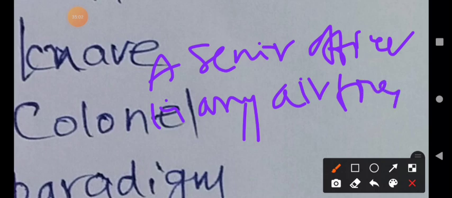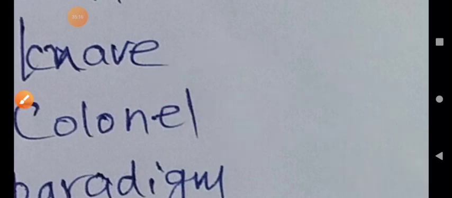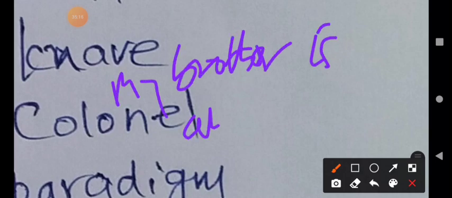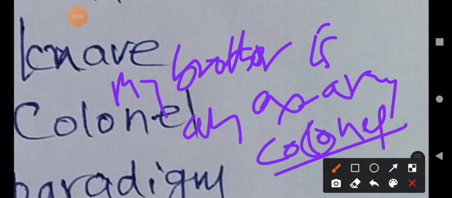Not only the air force but also the marine. For example, the usage is: my brother is an ex-army colonel. COLONEL, L is silent. This is one of the usages.